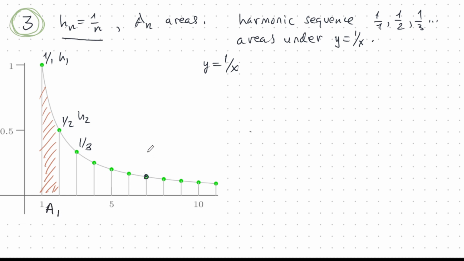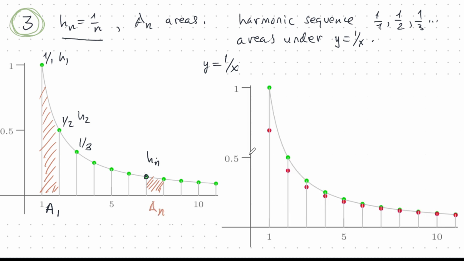And over here, let's say this is HN, and so we have AN is the curve area rectangle under this curve starting at HN. So this is going to be called AN over here. Over on the right here, I have plotted the area points. So this is H1, this is A1, H2, and A2, and so on. This is HN, the green one, and AN is right below it. So you see that the AN is always less than HN.